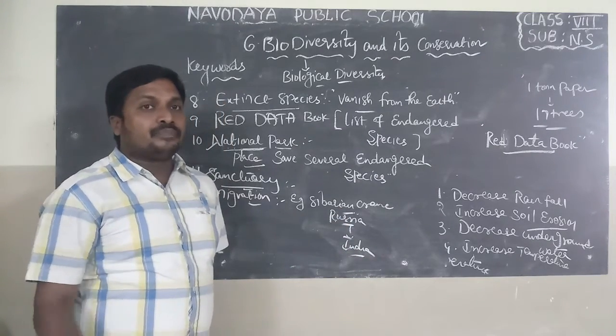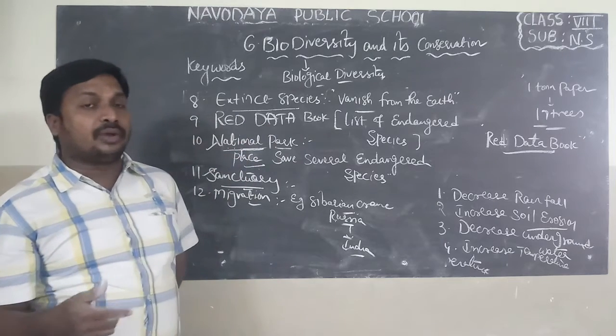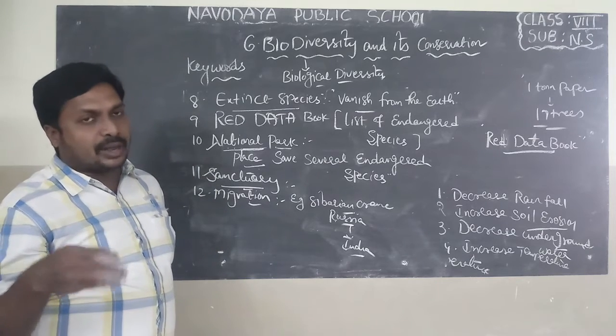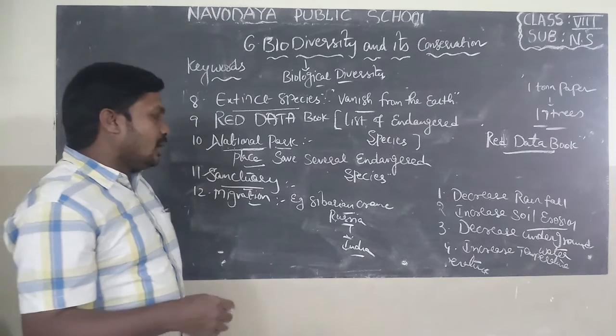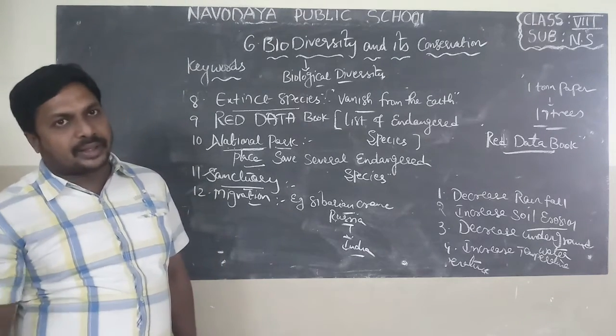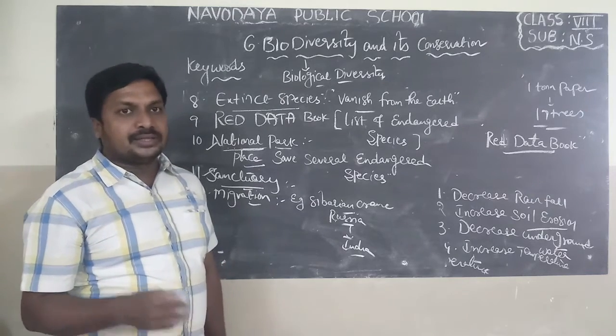Near Kolleru Lake, they build nests in the trees and lay eggs, and these eggs are hatched. After winter is completed and summer starts in India, they again migrate from India to Russia along with their chicks.